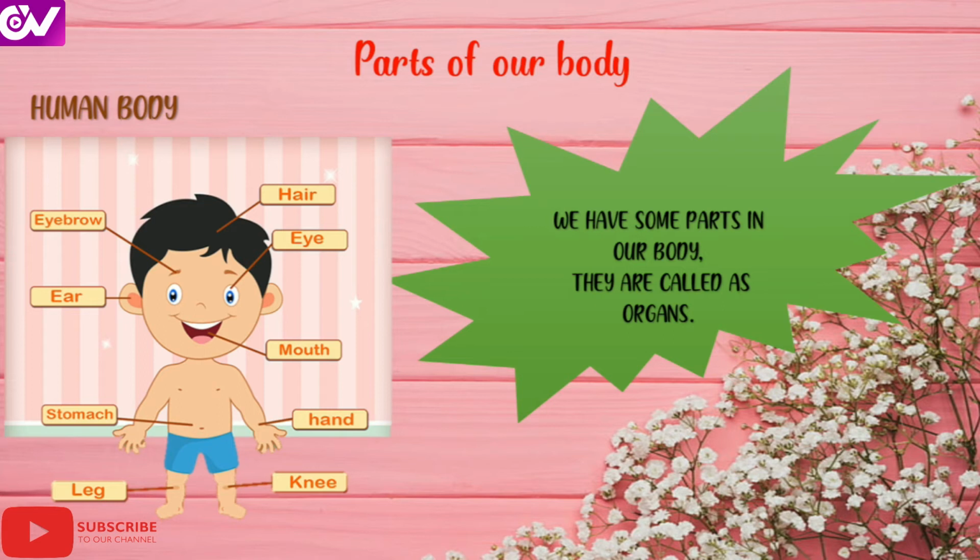Yes, they help us to see things. Then we have two ears at the sides of our face. The two ears are used to hear sounds. After the ear comes the nose. We have a nose to breathe. The nose is located between the two eyes.